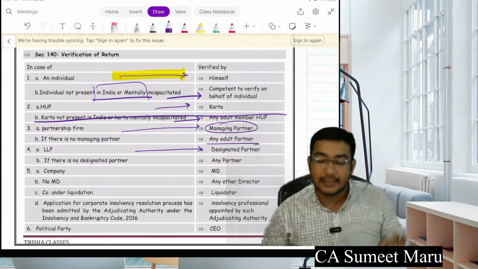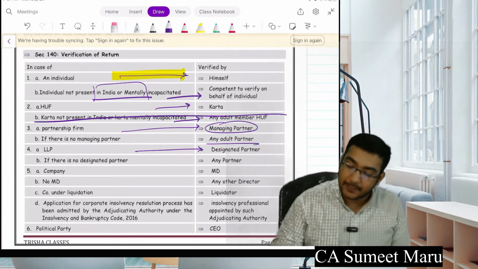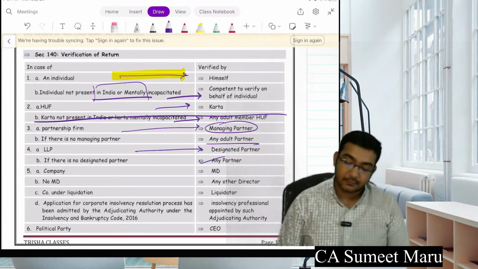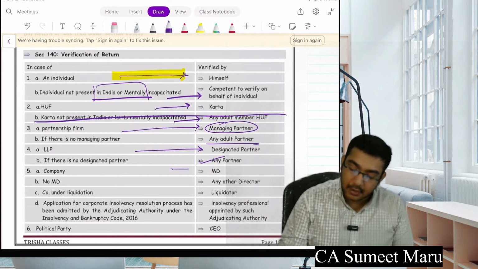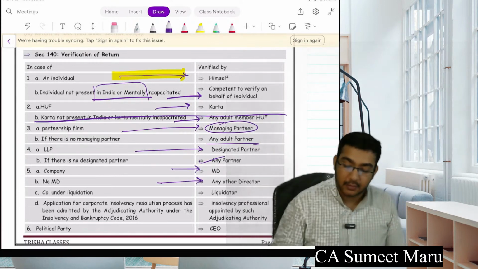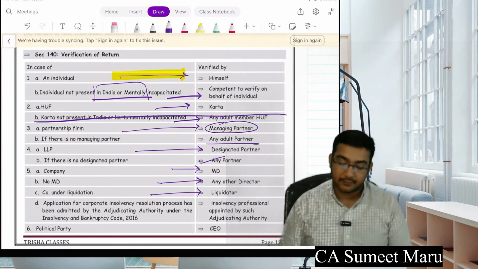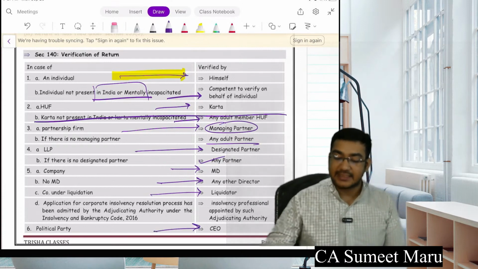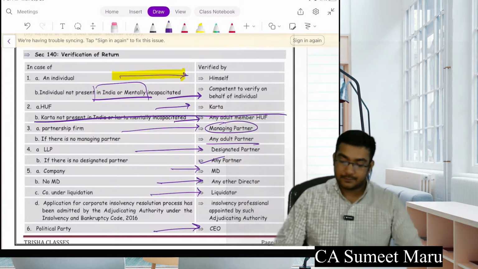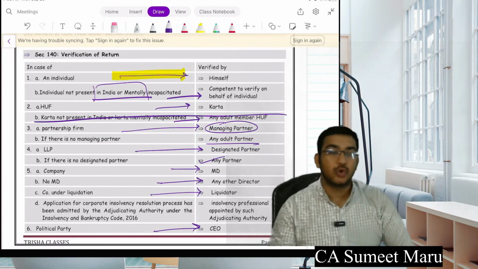LLP, designated partner. Remember, partnership firm, managing partner. LLP, designated partner. If no designated partner, then anyone can do it. Company, MD. If no MD, any other director. In case of liquidation, liquidator. Political party, CEO. Okay, just go through this list once, guys.